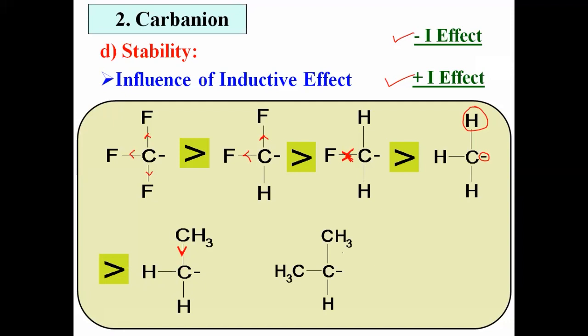Let us see one more example. Now here there are 2 methyl groups, and both are having plus I effect. There is electron donating inductive effect. There is more plus I effect. Hence, it is again less stable than primary. तो आणखीन primary पेक्षा less stable असेल. Consider the example of tertiary Carbanion. Here there are 3 methyl groups. Means again there is a more plus I effect. Central carbon having more electron density. आणि आणखीन जर त्याला alkyl group आपण जोडले, जे इलेक्ट्रॉन देता, मग त्याची आणखीन stability कमी होते. And thus tertiary Carbanion is again less stable than primary and secondary.